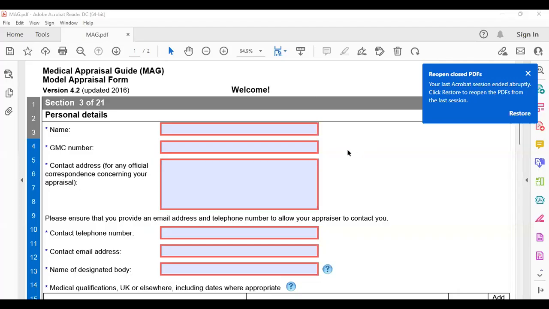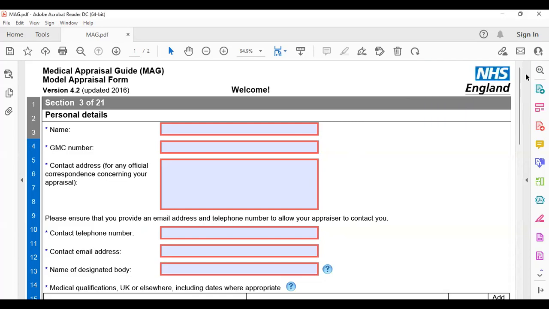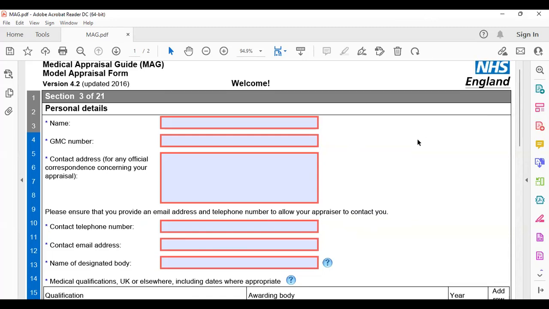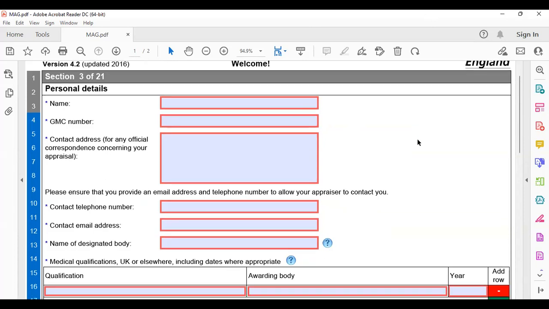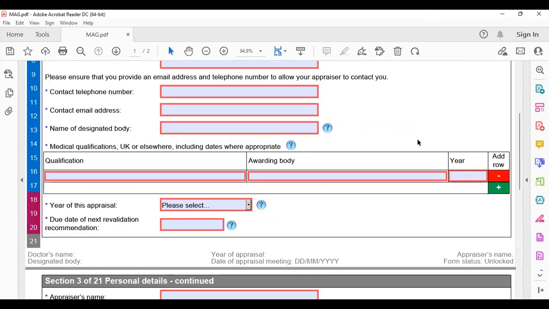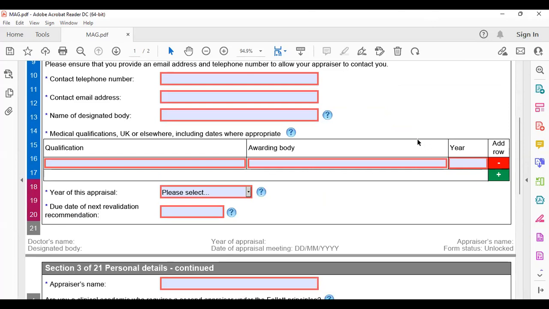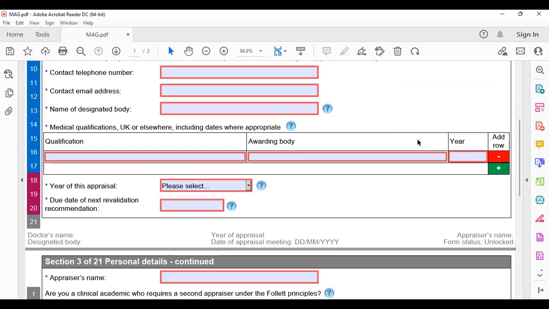So this is a MAG form. This is how it looks. I am in section 3 of the MAG form. As we discussed earlier, this section is about your profile, basically your name, GMC number. You have to write down your address, telephone, email, name of designated body. That will be your hospital.